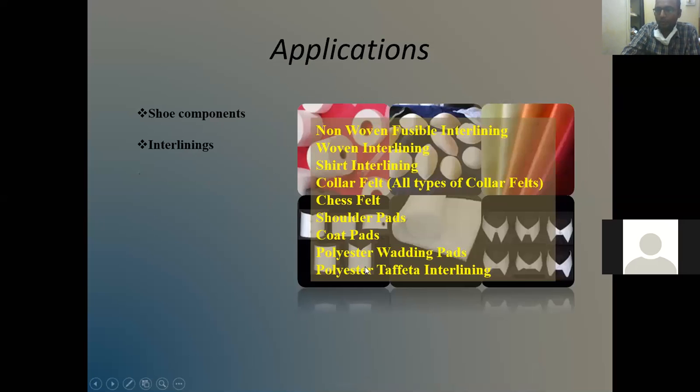Interlinings. As I told you earlier, interlinings means the textiles you are using in the collars, in wadding pads, collar felts, chest felt, shoulder pads, coat pads, polyester wadding pads, polyester taffeta interlinings. They are part of our clothing or our garment, but they are special fabrics. Therefore, they come in the category of cloth textiles.